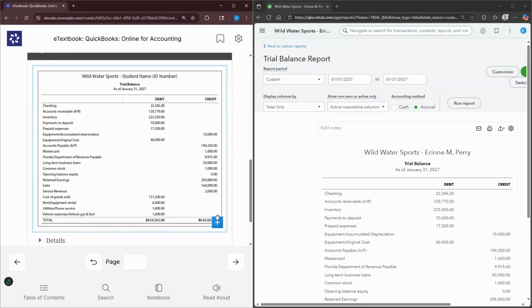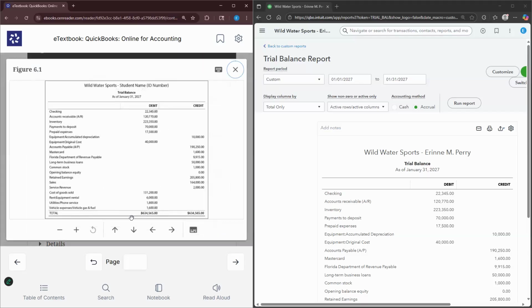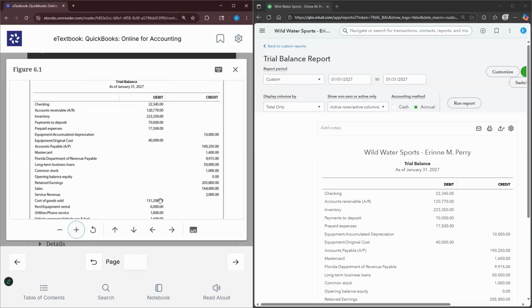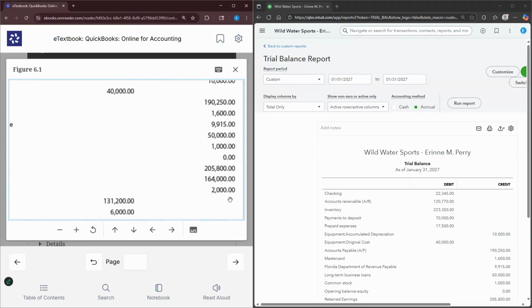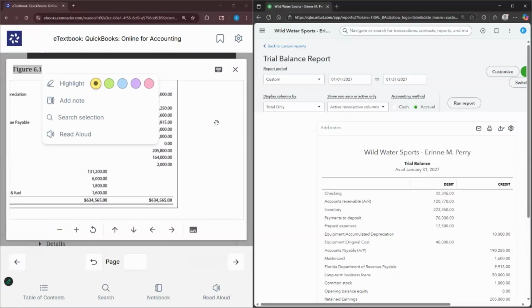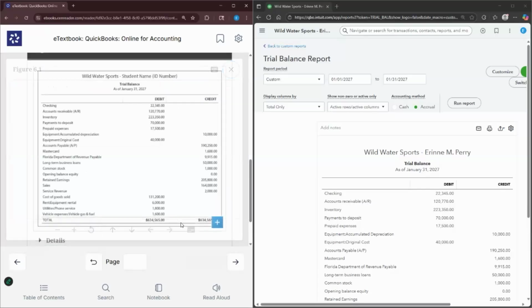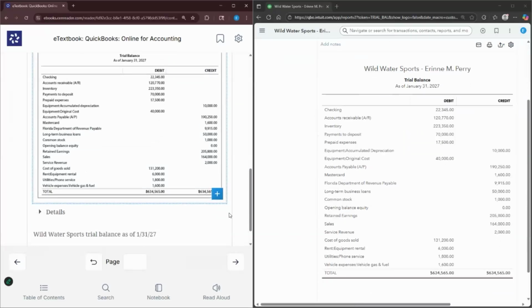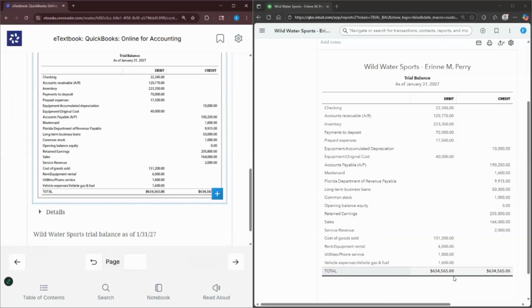So the key thing that I typically always do is I double check to see what are my total debits and my total credits. So just going to make this a little smaller. So here we see our total debits and credits are $634,565. Perfect. So everything seems to tie. But again, with the trial balance, just because the balance is tied does not necessarily mean that everything is correct. So we'll check the account balances one by one.